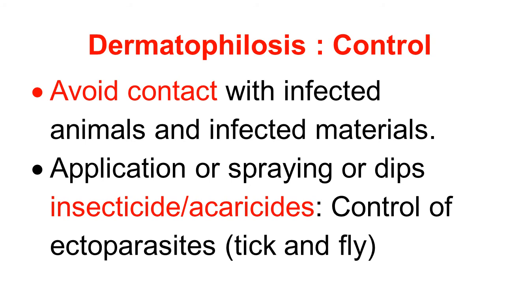The fly also acts as a mechanical vector. So control of flies also controls the disease. So application, spraying or dips of insecticide or acaricide is an important step when a large number of ectoparasites are present.